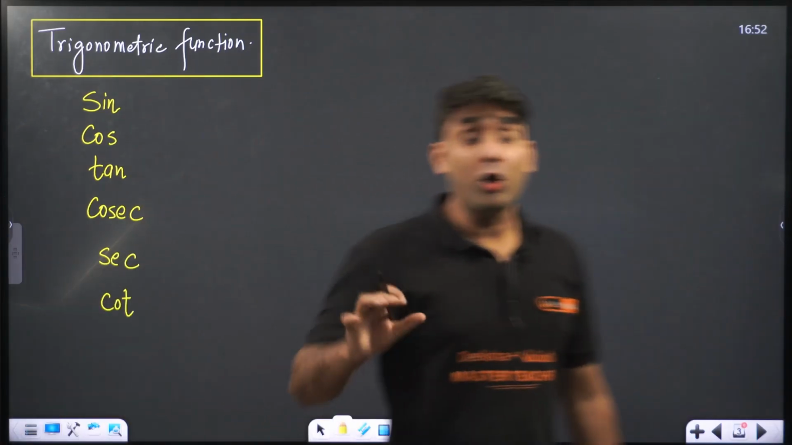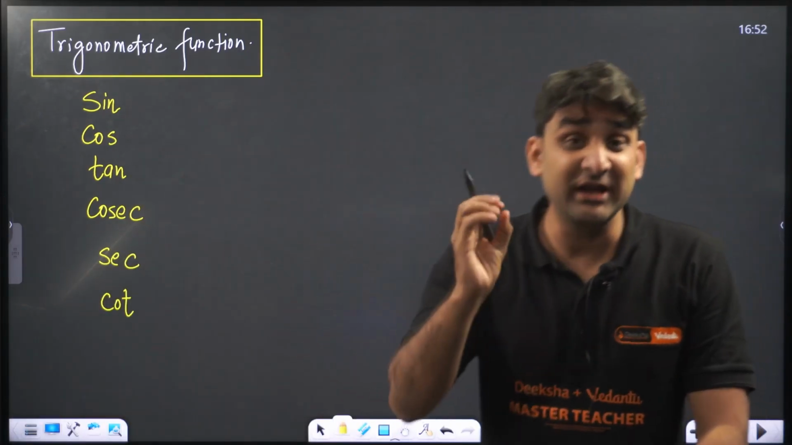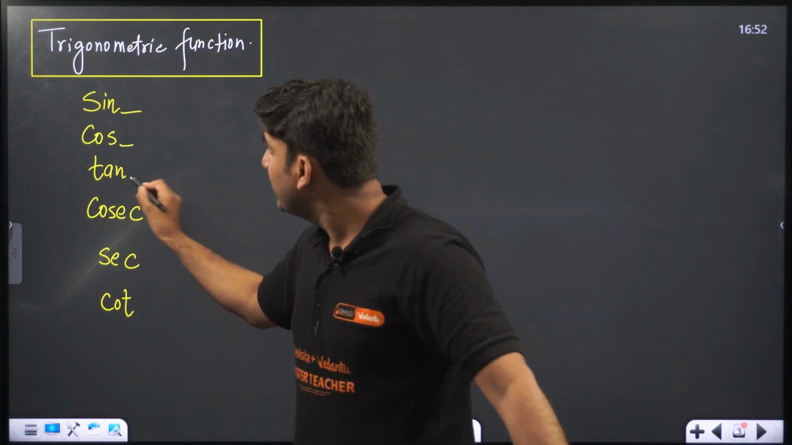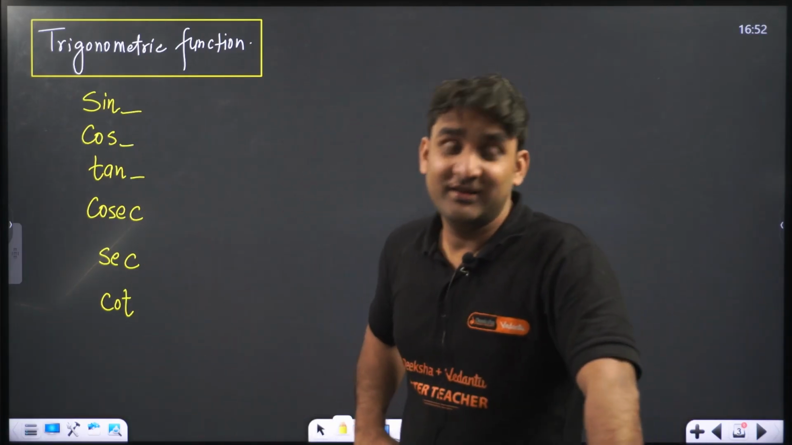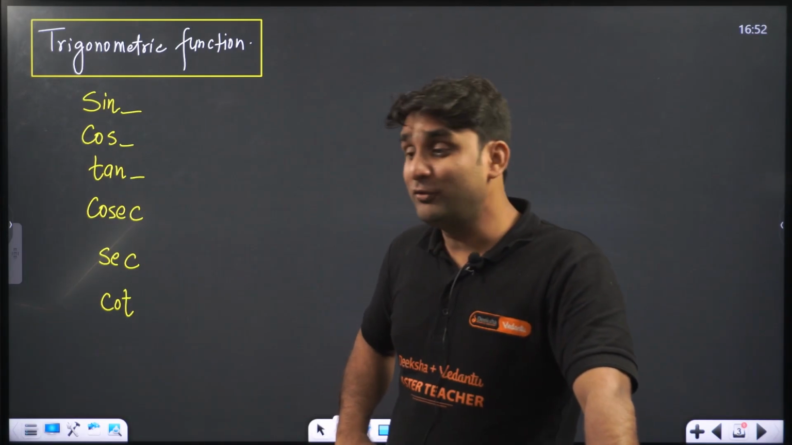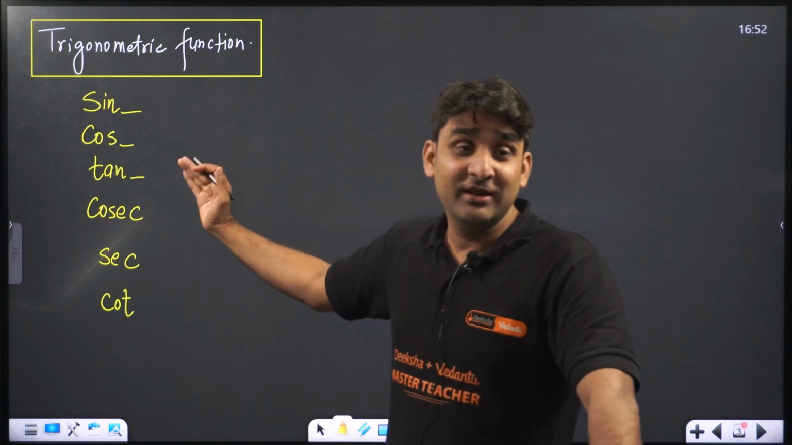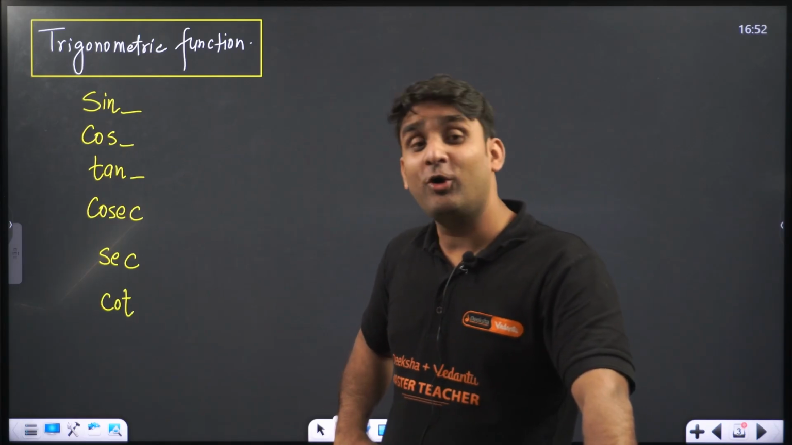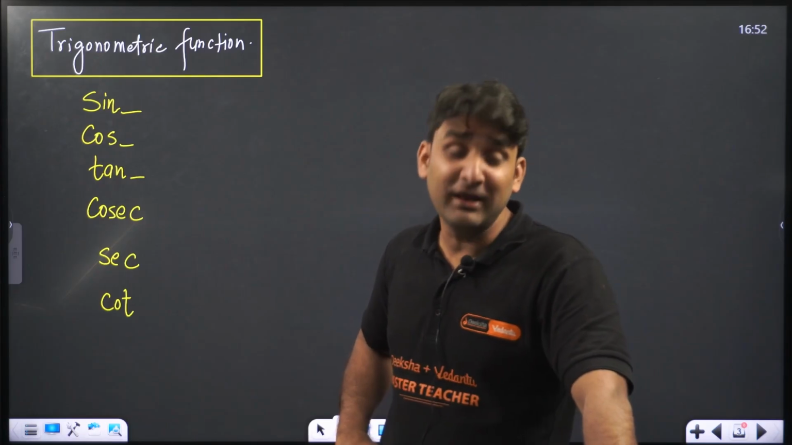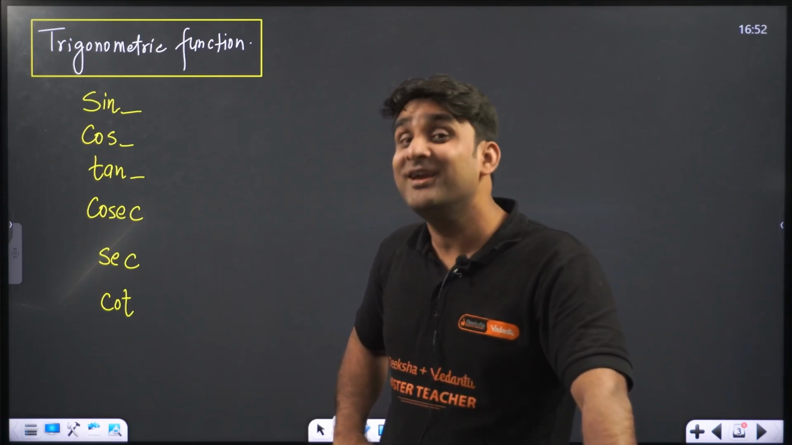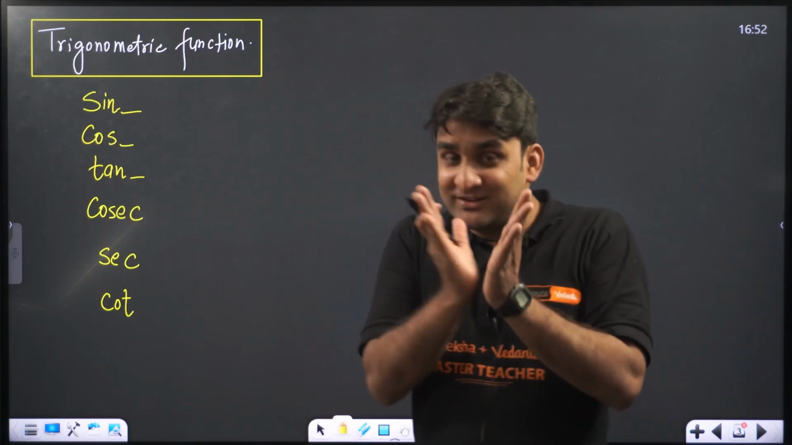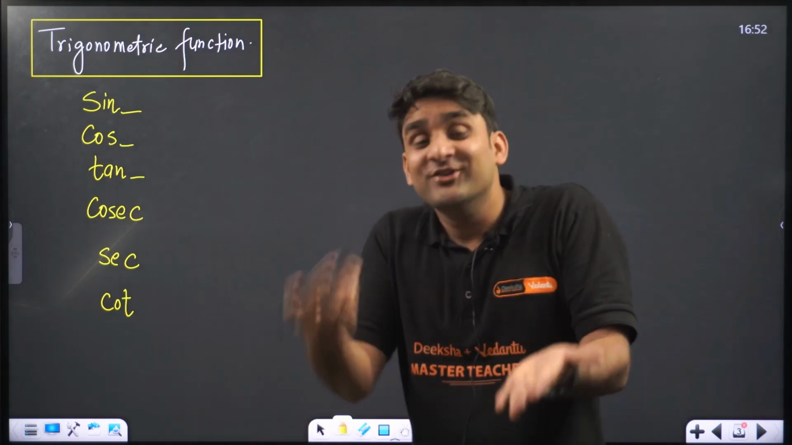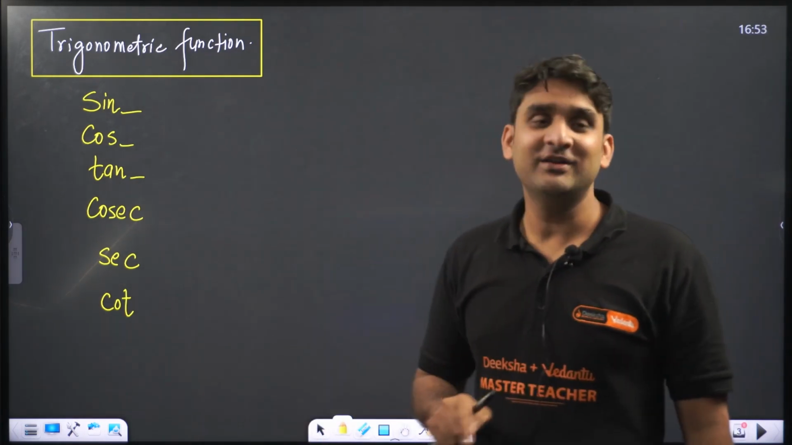So all these trigonometric functions contain an angle. The angle will be attached here, here, here. Without an angle, they are just functions, but if you attach an angle, they become complete. Yes, my dear champions. What is an angle? The gap between two lines. And the gap between two lines is present in a triangle. That's why we are dealing with triangles.